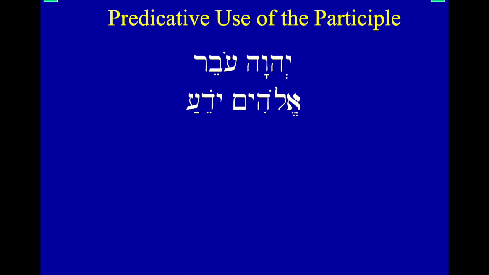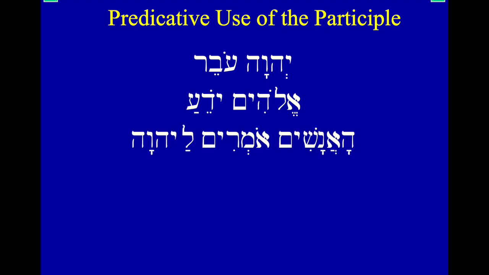Okay, so this next example, Elohim Yodea. So Elohim, that's God, and then Yodea. This comes from the root yada, which means to know. It's got a sneaky patach because it's got a third ayin, a third guttural. But here we really just have the holam and tsere pattern, so Yodea. So this would be knowing, one who knows. So God is one who knows, or something like that, right?